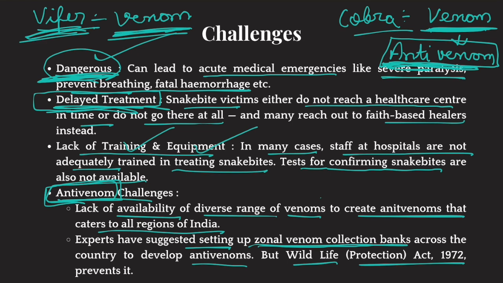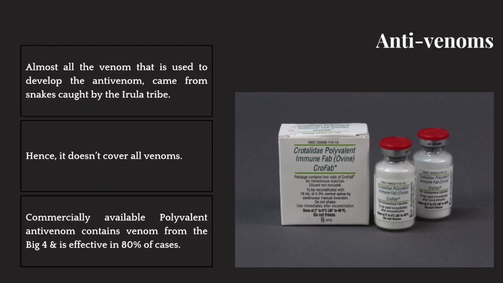All right, let's talk a bit more about anti-venoms. Okay, so look, almost all the venom that is used to develop the antivenom comes from snakes caught by the Irula tribe. So in India, and you have to listen to this carefully, all the medical experts who are developing antivenoms, they need to have access to different venoms of different snakes, right? Now in India, all the venoms, okay, are taken from snakes caught by the Irula tribe.